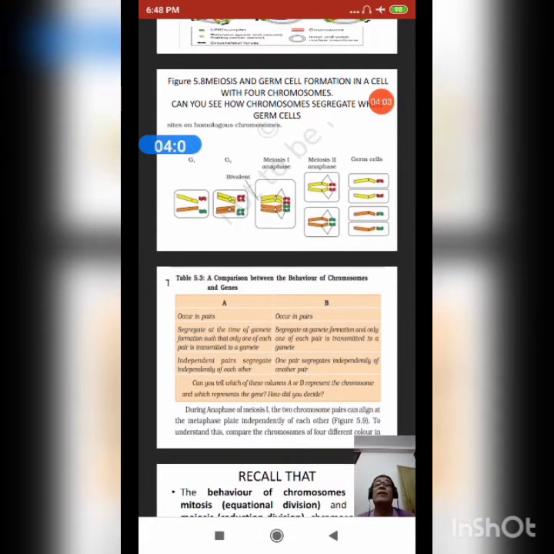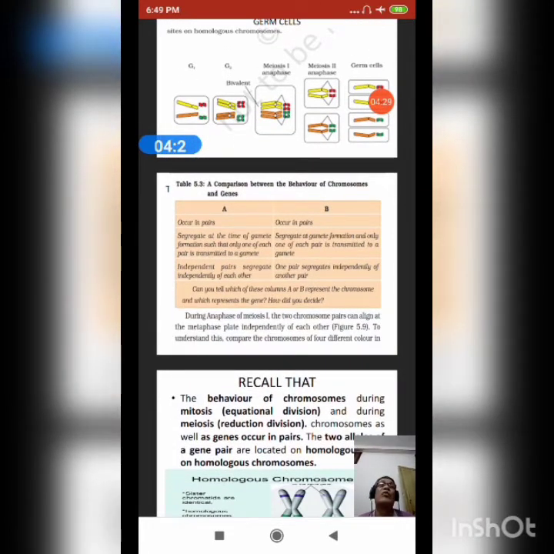Next, the concept of comparison. How could you compare the behavior of chromosomes and genes? If column A is chromosome behavior and column B is gene, at that time both of them occur in pairs. Chromosomes segregate at the time of gamete formation such that only one of each pair is transmitted to a gamete. In the case of genes also, they segregate at gamete formation and only one of each pair is transmitted to a gamete. Next, independent pairs segregate independently of each other; one pair segregates independently of another pair, in the case of genes as well.